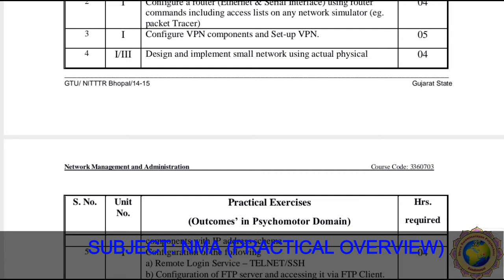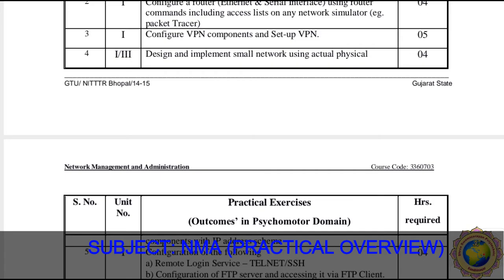This is a demo example of a network using actual physical components with an IP address scheme. In our college system, the network uses DHCP, Dynamic Host Configuration Protocol, not static addressing. This practical requires 4 teaching hours.